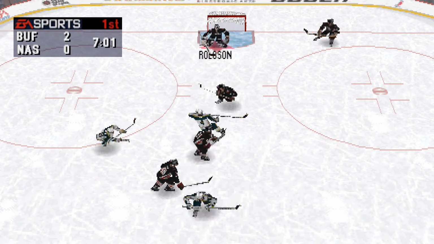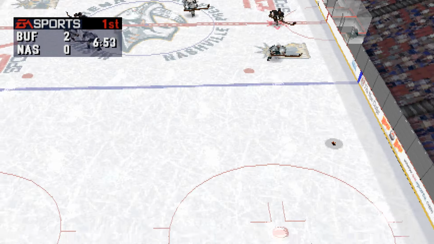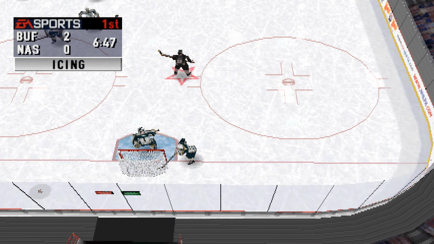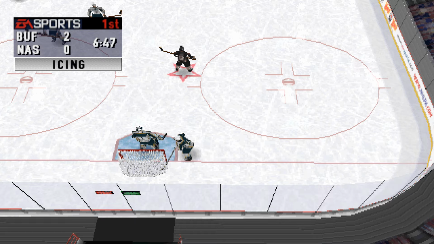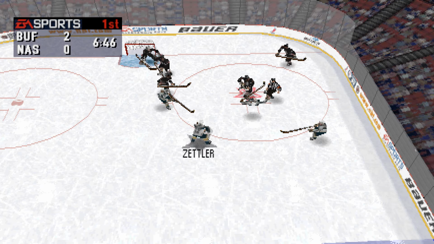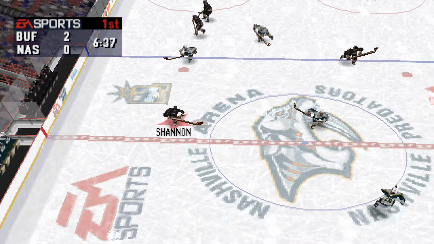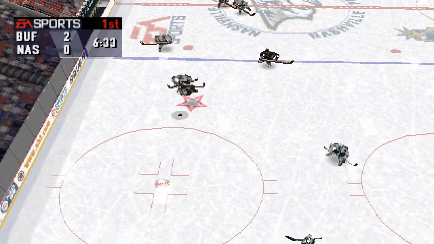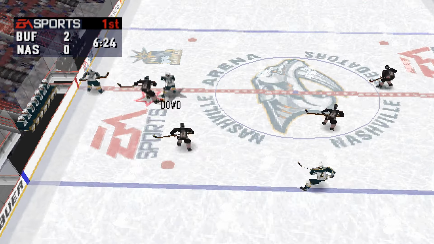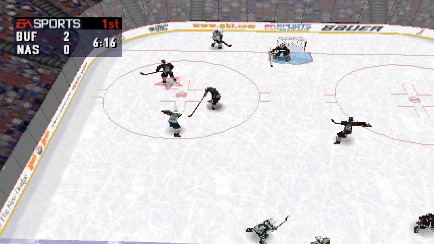Brunette moves in. Rolison, stop that. To Nader. That's icing against the Buffalo Sabres. The Nashville Predators win the faceoff. Buffalo leads by 2. Moves in. Pass intercepted to Brousseau. Nashville will get a short power play here.